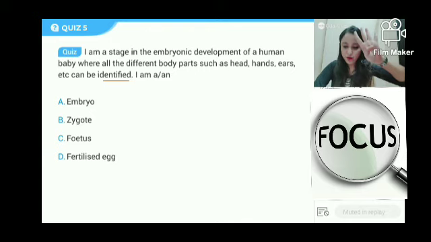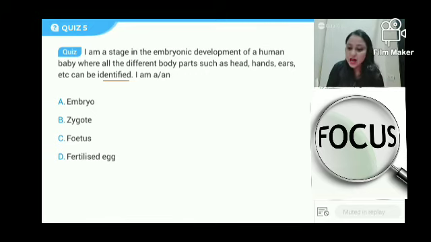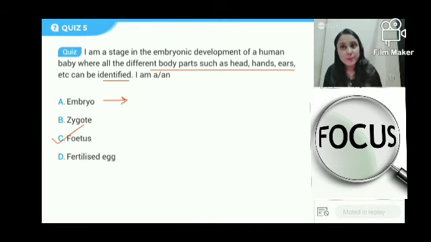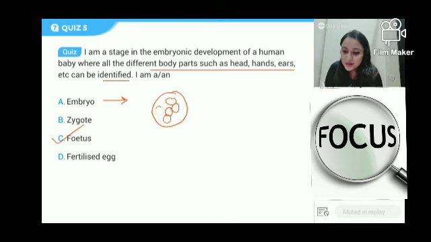Five, four, three, two, one. Chalo. So this stage is that stage जहाँ पे all the body parts can be identified. So which stage is it? It is fetus. Some people answered embryo, but embryo is just a ball of cell. It's like this. It's a ball of cell. So in this ball of cell, can you understand which part is head, which part is ear, which part is hand? You cannot understand, right? So that is an embryo. But in a fetus, आपको समझ में आएगा. That is the difference. Okay.